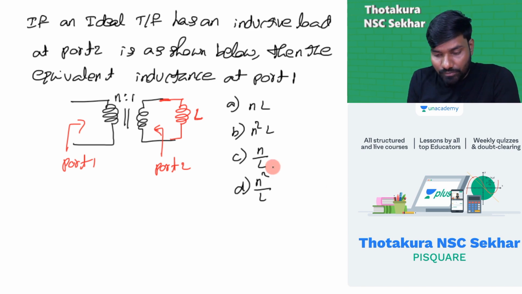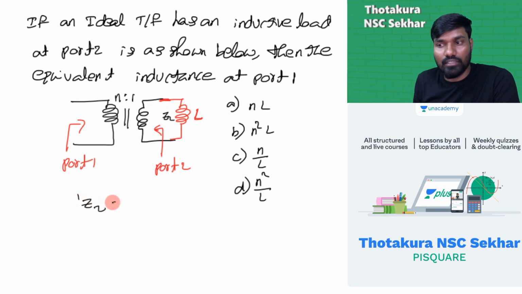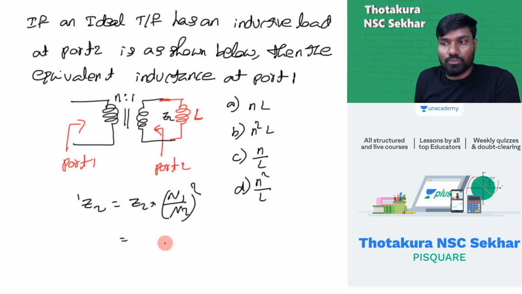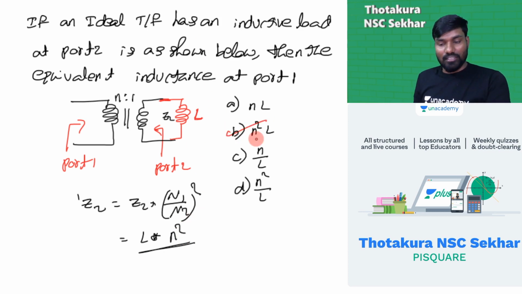See guys, it's simple. Just now I discussed a concept. L is here. Referred to the primary side, how much will this be? Let's take it as Z2. Z2 referred to primary, that's port 1, is equal to Z2 into 1 by N2 whole square. So what is the value of Z2? It's L. L into n by 1 square, n square. The answer is n square into L.